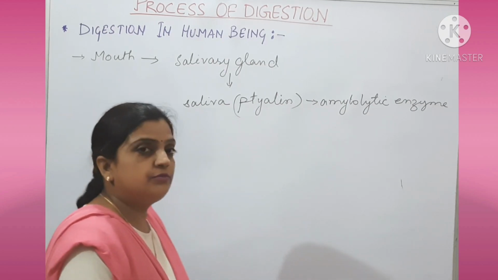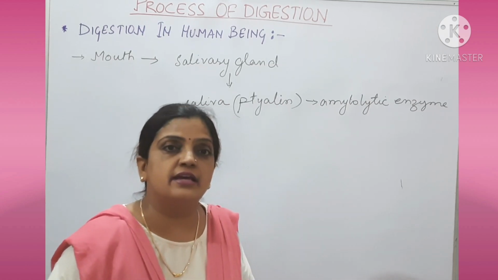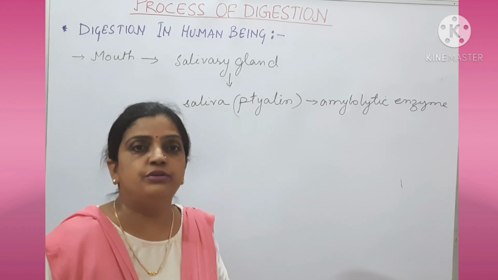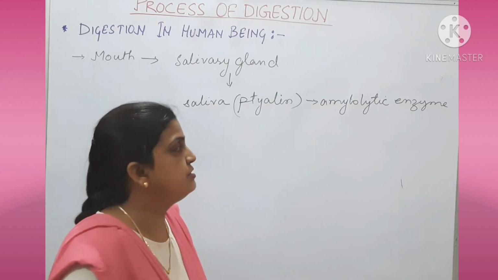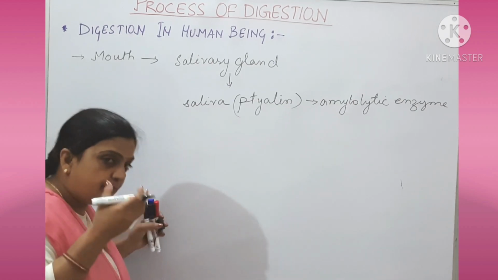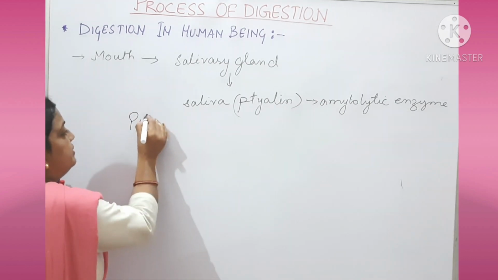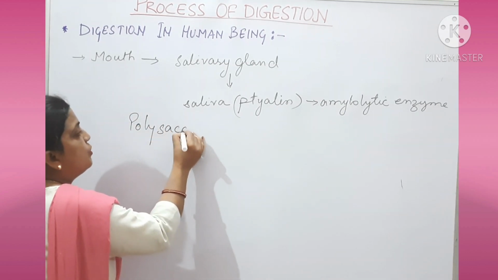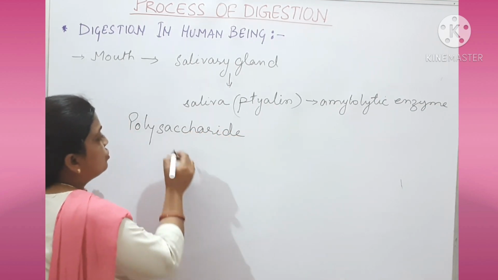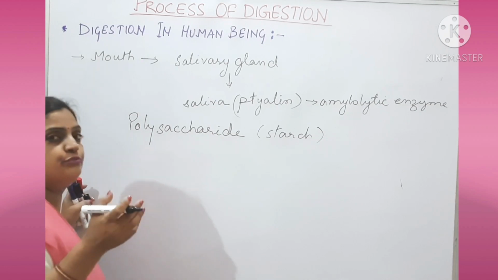Now inside the mouth, during the ingestion process, we take different types of food like chapati, rice, potato, vegetables and different vegetable food items. And during that ingestion, the breaking of the carbohydrate we are taking starts within the mouth. And what happens? Your polysaccharide. I hope this concept is clear, what polysaccharide, disaccharide and monosaccharide are. I have explained a lot in my previous videos. So this polysaccharide starch is present in chapati, potato, rice and different food items.